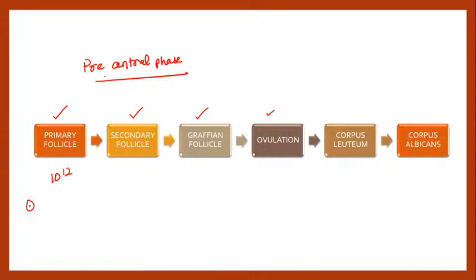So for example, let me write it. Oogonia will move to primordial follicle. The primordial follicle will form, in a 10 to the power 12 number, before birth, right? Before birth, this amount of primordial follicles is already formed for the whole reproductive cycle of every female. Okay, so getting my point.